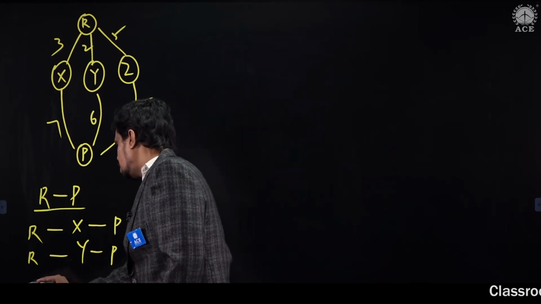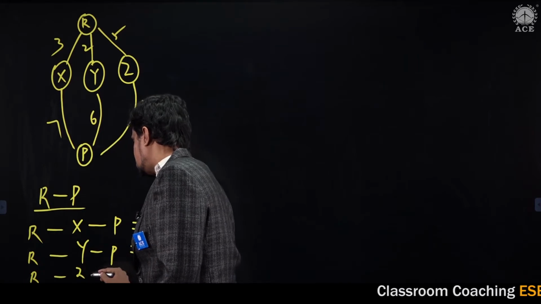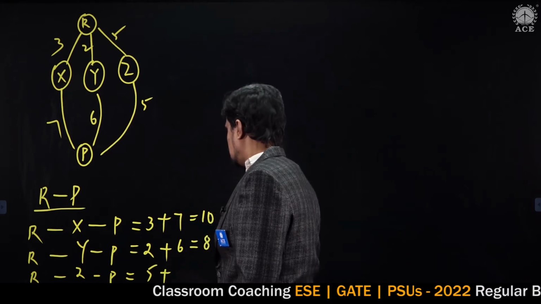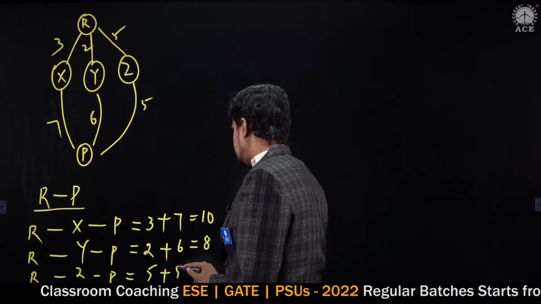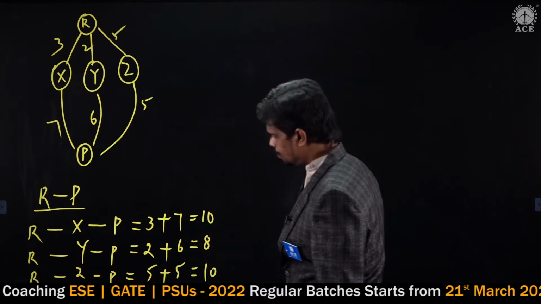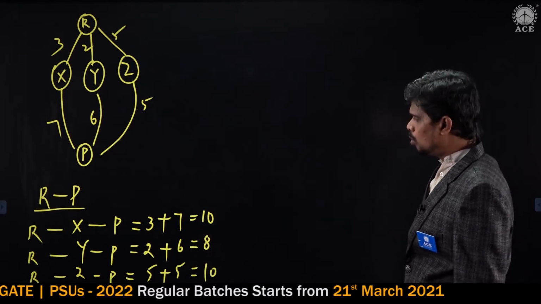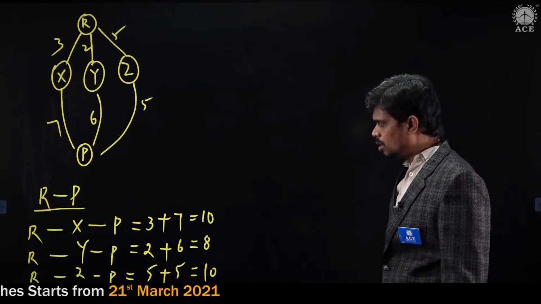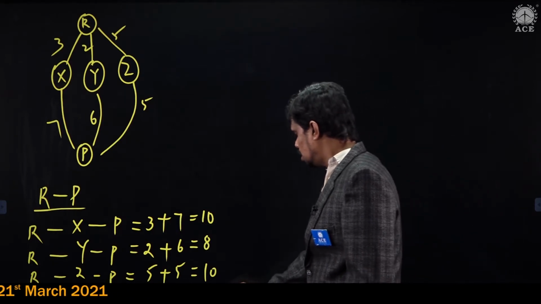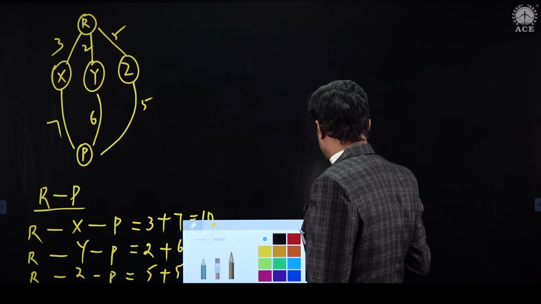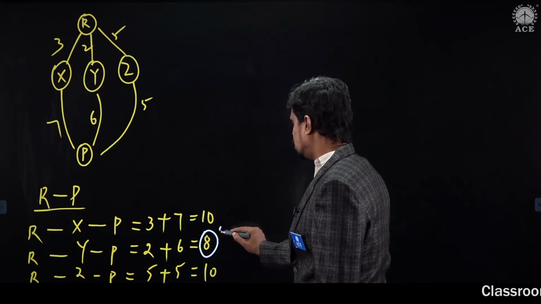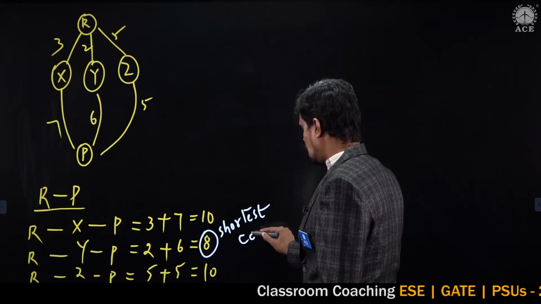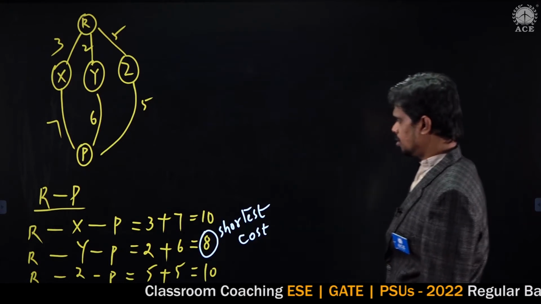Then there is another possibility to reach from R to P, that is via Z. From R to Z the cost is 5, and from Z to P the cost is 5, so that is 10. As per the question statement, we need to find the shortest cost. Among these measures, the shortest one is 8. So this is updated here. This is the shortest cost.